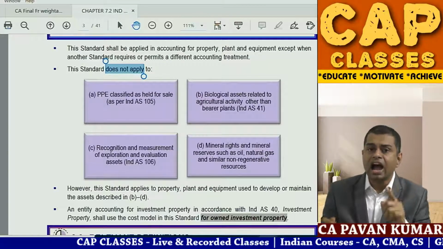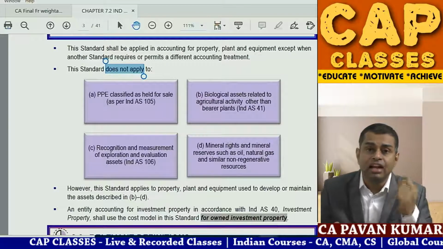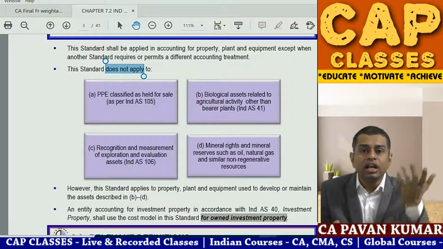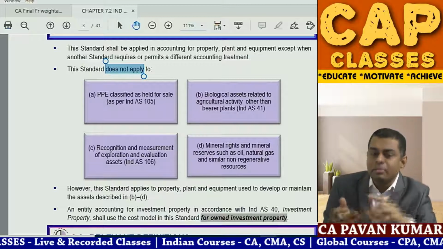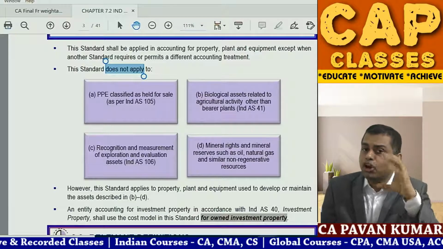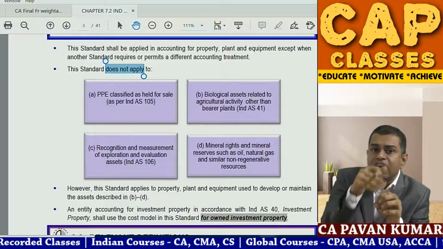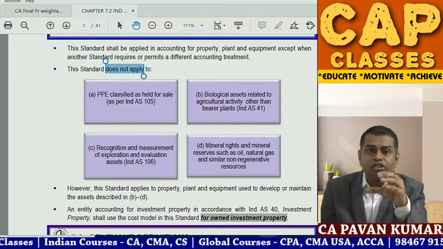Then you have mango trees whose life is more than 1 year. A mango tree can live for 5 years, 10 years, 20 years, 30 years. Your intention is never to cut the mango tree and sell. The agricultural produce, mangoes, will come when you harvest, and that is inventory. That you sell. Mango you sell. Mango tree you will not cut.